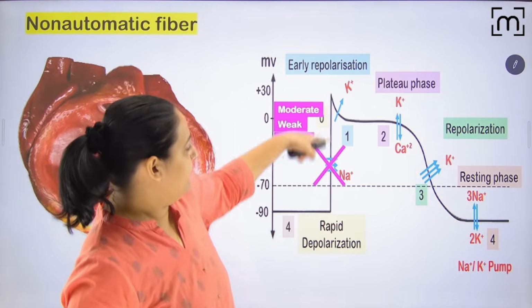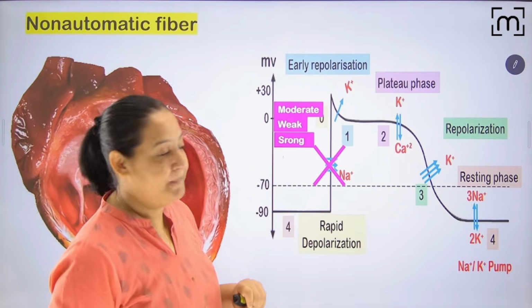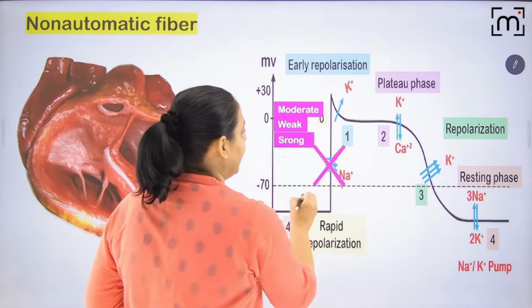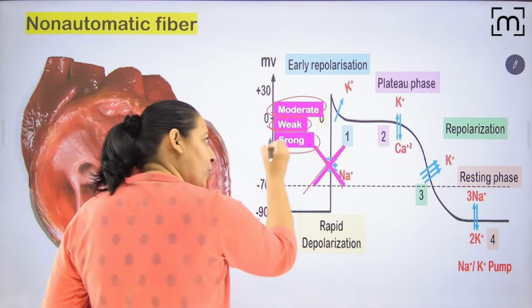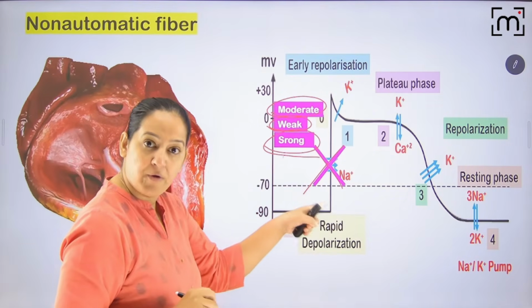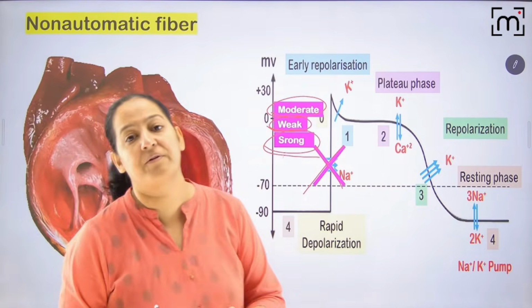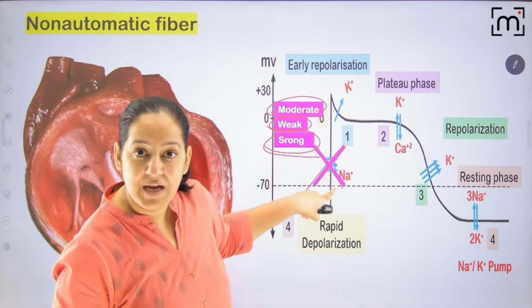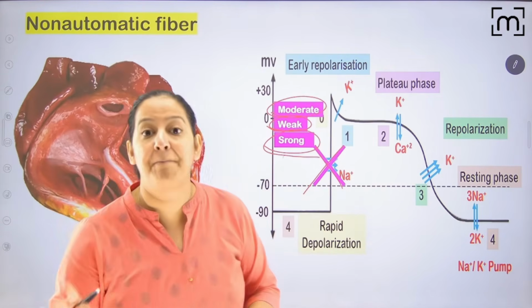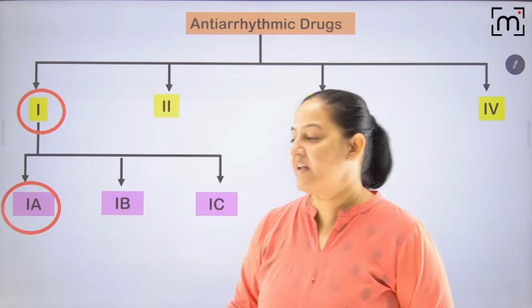Can you appreciate rapid depolarization? They will decrease the rapid depolarization phase because they are blocking the sodium channel. 1A blocks it moderately, 1B blocks it weakly, and 1C blocks it strongly. But they all block the sodium channel in phase 0 of the non-automatic fiber. You have to draw this graph in your exam, and you have to block it here. See the cross. These are the sodium channels, blocked by class 1, 1A, 1B, 1C all. Now one by one I will discuss all three.